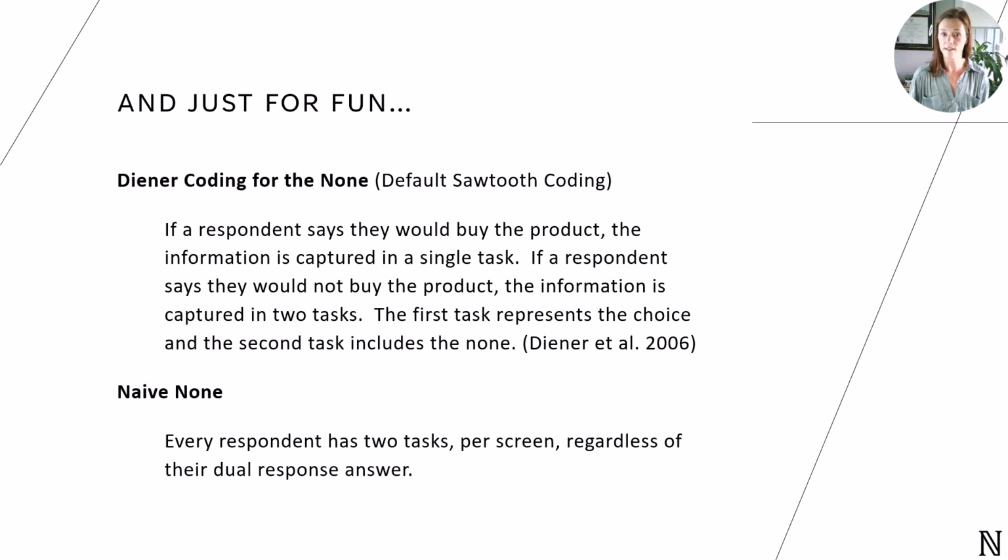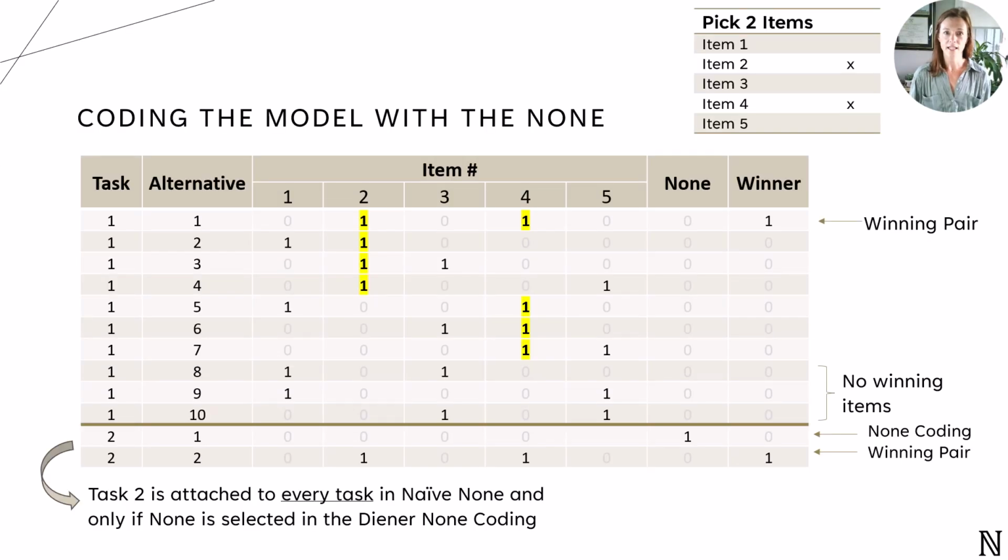And we're going to call this the naive none. Here you can see us attaching task 2 to represent the none. This task, again, will be attached to every task in the naive none, whether or not they choose the none, but only added if the none is selected in the Diener none coding.